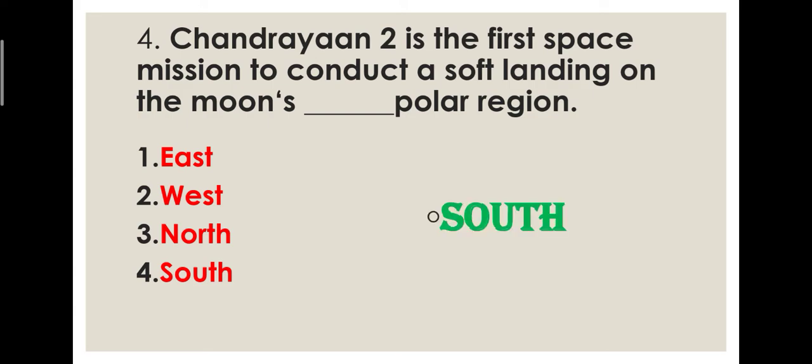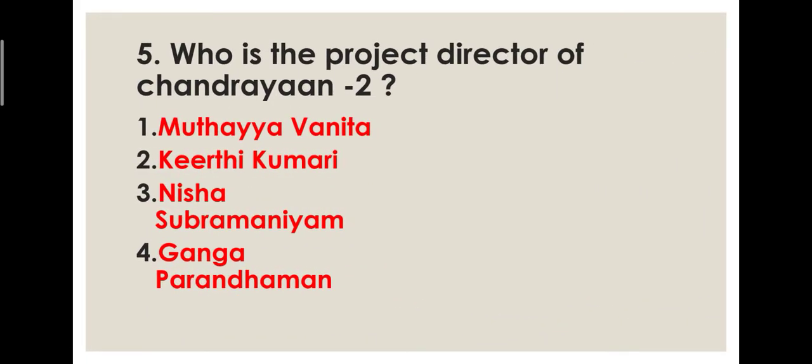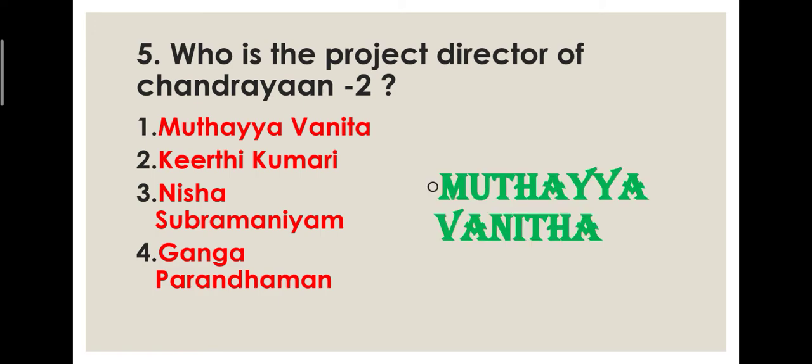The answer is south. Good. Now you have to tell who is the project director of Chandrayaan 2. Your four options are Muthaiya Vanita, Kirti Kumari, Nisha Subramaniam, and Ganga Paradhaman. And the answer is Muthaiya Vanita.